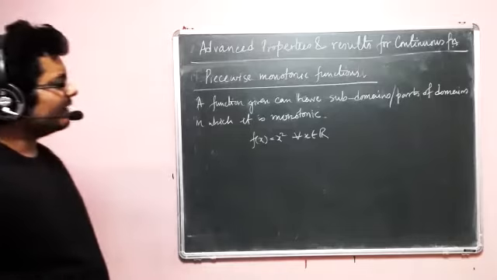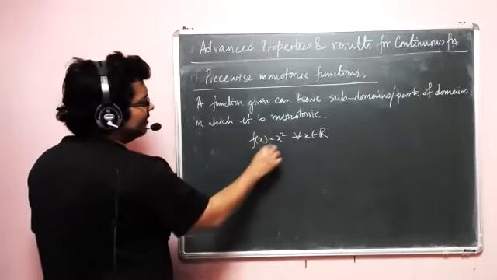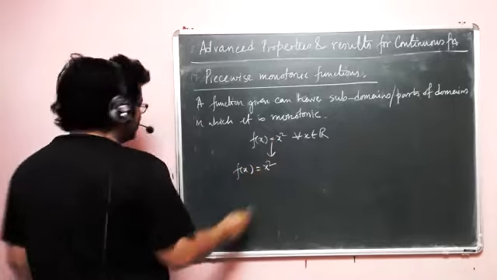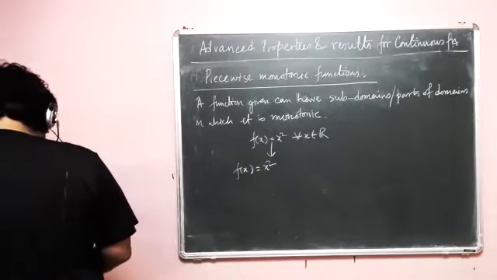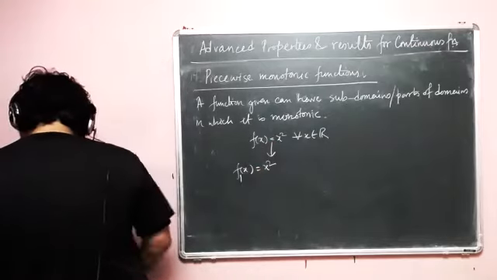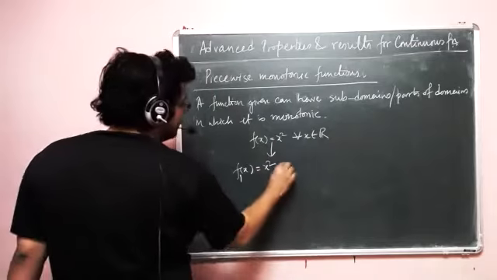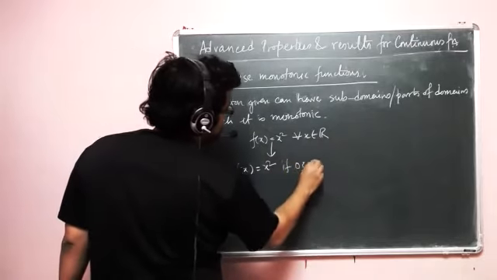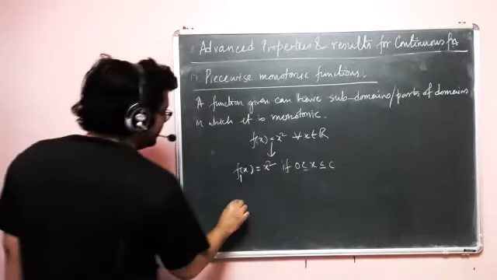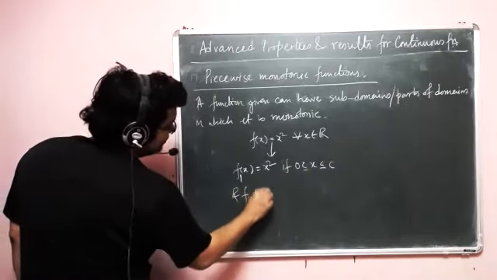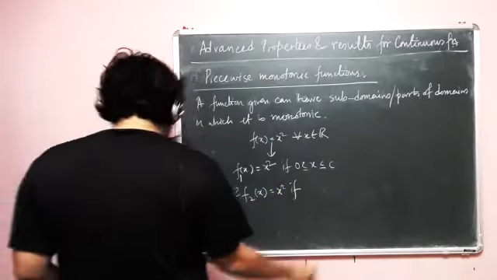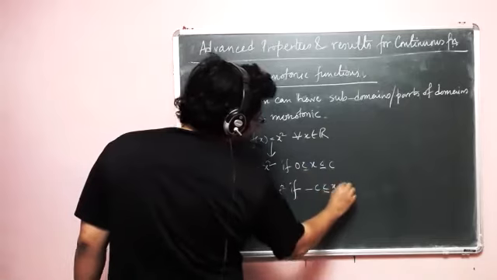But if I have two functions, f1(x) equal to x squared if 0 less than or equal to x less than or equal to some c, and f2(x) equal to x squared if minus c less than or equal to x less than or equal to 0.